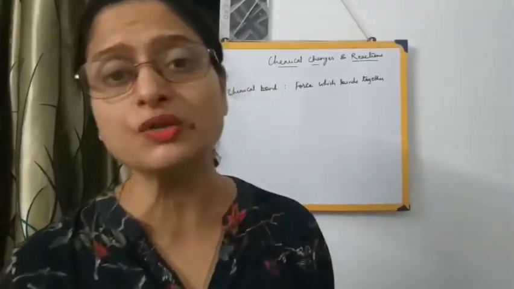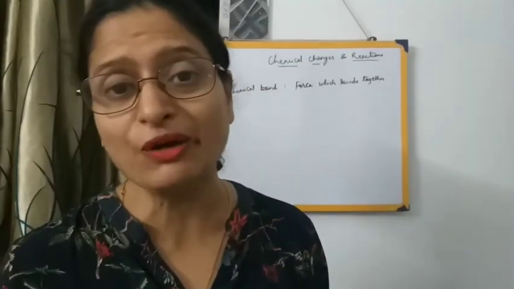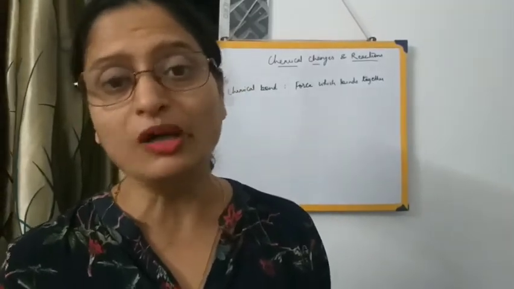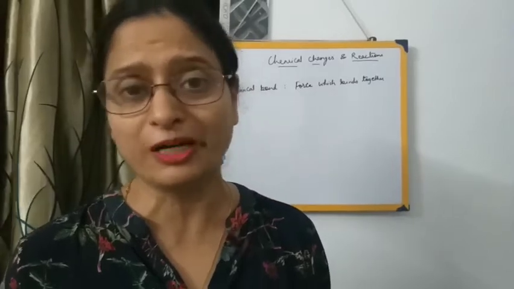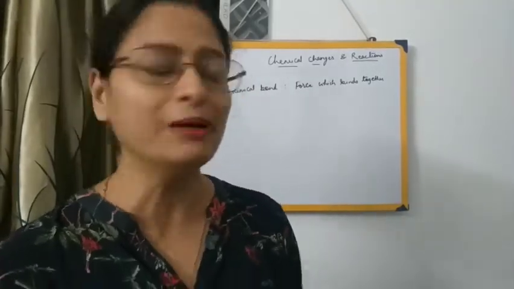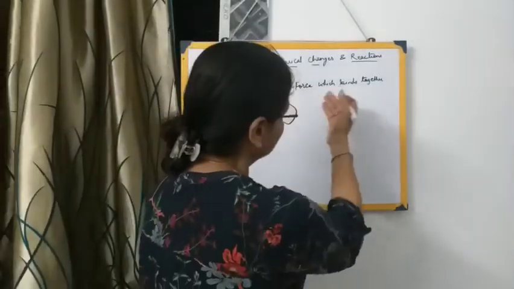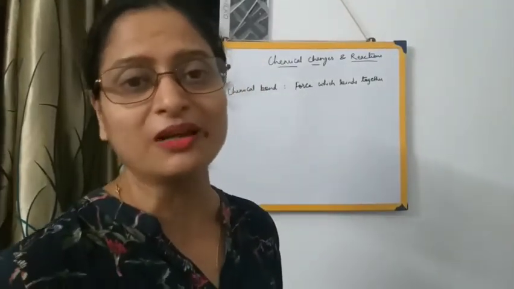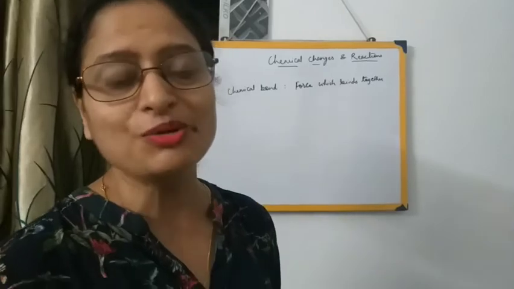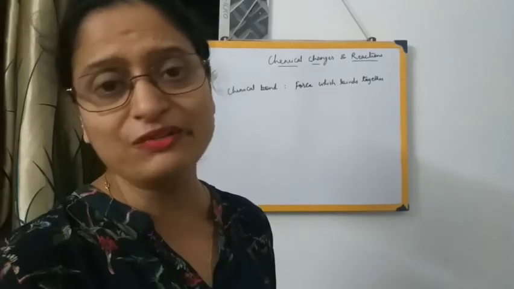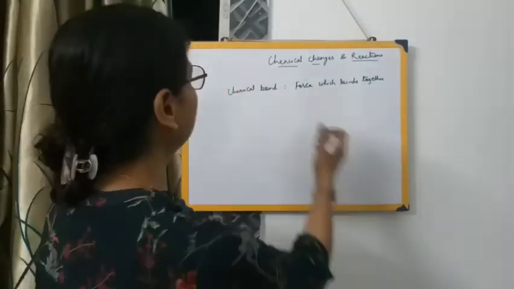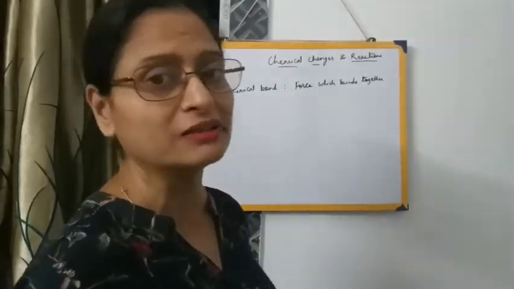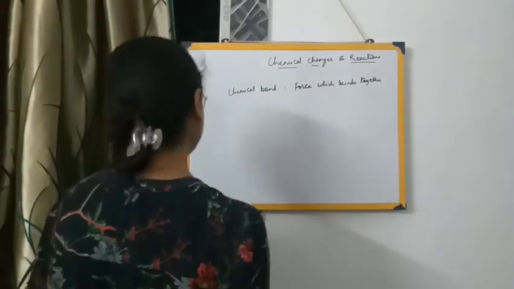In human beings also there is a bonding, and what is that bonding? We all are bound, you people are bound, we people are bound with all our family members. So what is that bond? That bond is called love. But when it comes to the reactants, different chemical substances reacting together and joining up together, the bond in the case of chemical substances is called the chemical bond. So the force which binds these atoms together is called the chemical bond.